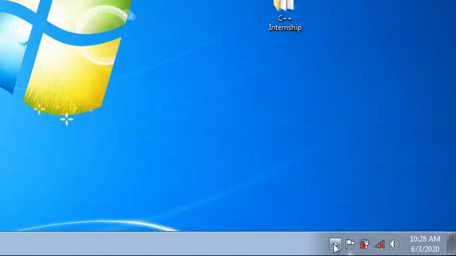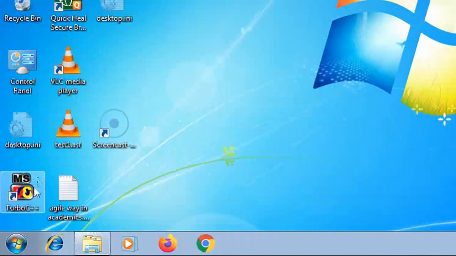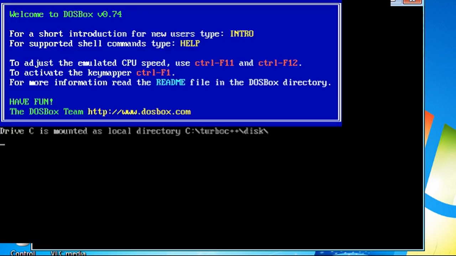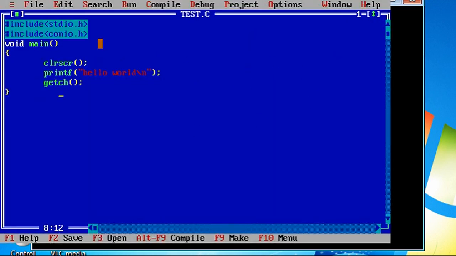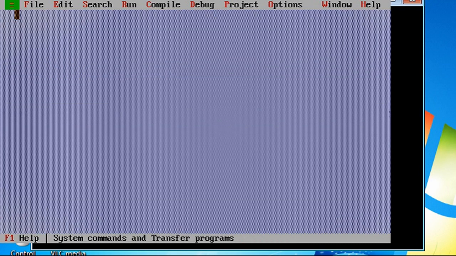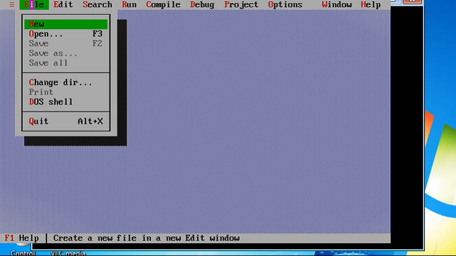So this is the desktop of my computer. If you look here, there is an icon called Turbo C++. I need to double click on it. When I double click on it, Turbo C++ will be opened. I have an earlier program, so I will simply close it. There are different options, like in case I go to File, I can create a new file, I can open an existing file, then I can quit, and so on.